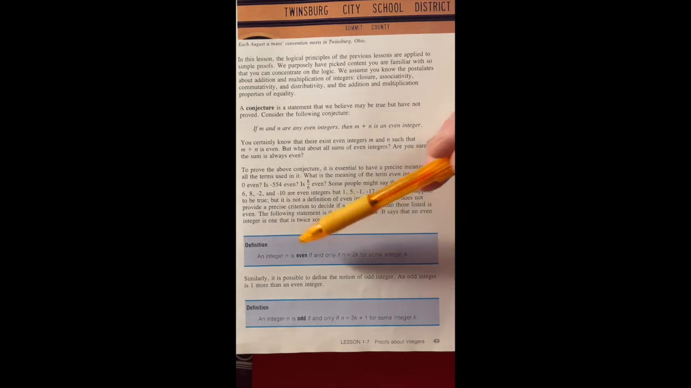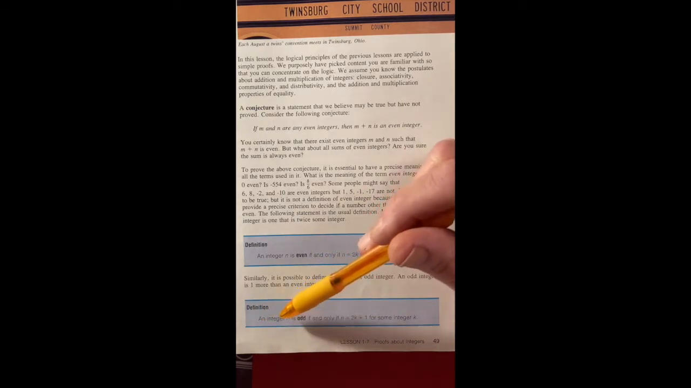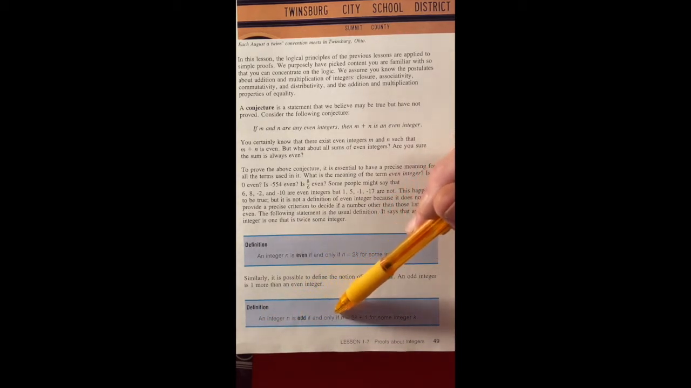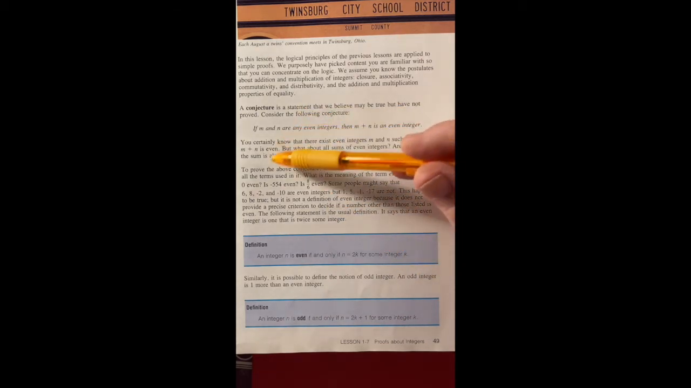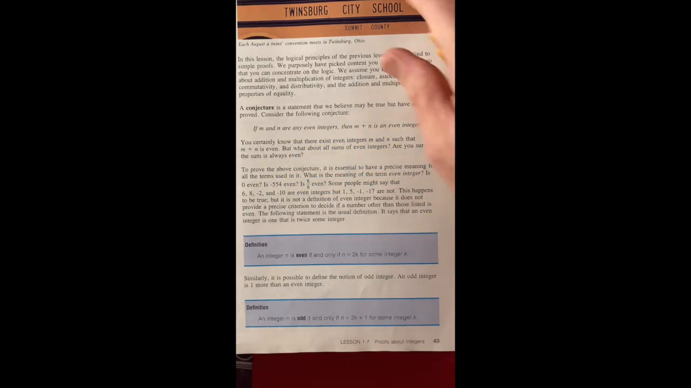and this way we don't have to do that. An integer n is even if and only if n is equal to 2k for some integer k. And an integer is odd if and only if n is equal to 2k plus 1 for some integer k. So in other words, if we have any even integer and add 1 to it, we get to an odd integer. They alternate. Okay, so that's what we get from these two definitions.